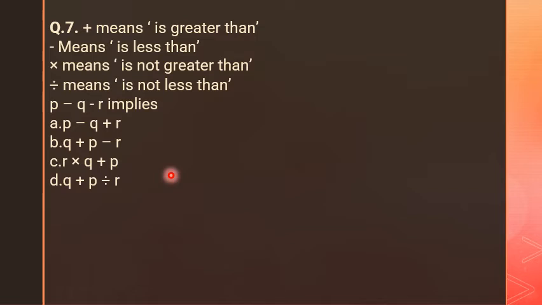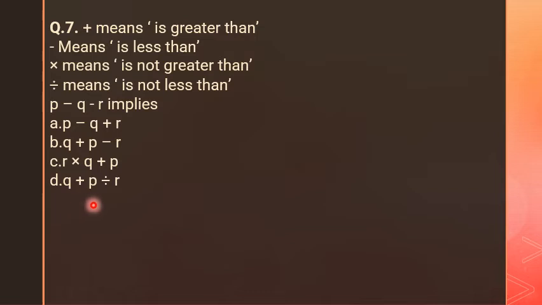Read the question carefully and find out the answer. First option, P minus Q plus R. Second option is Q plus P minus R. Third option, R into Q plus P. This is your third option. And what is the fourth option now?